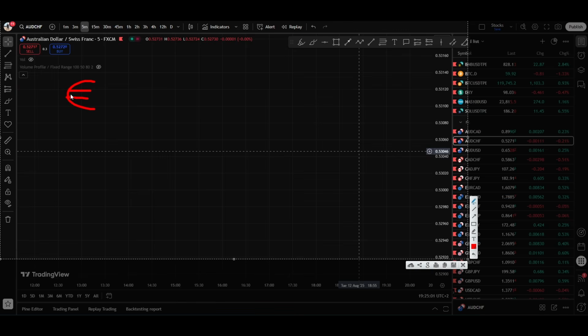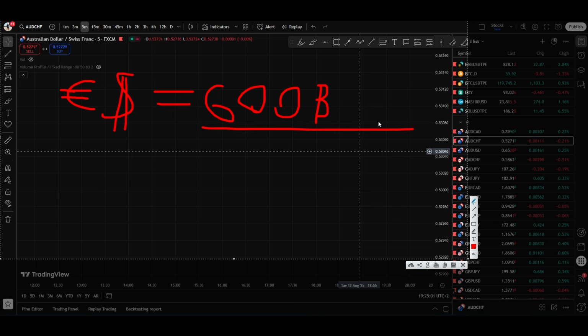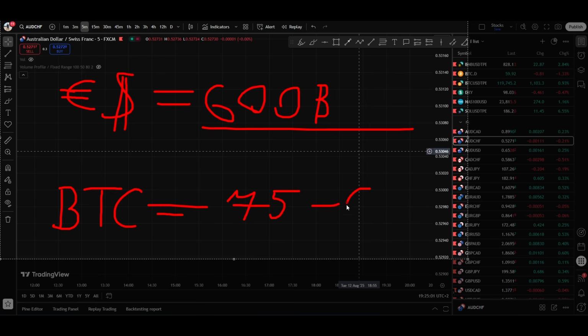If we take, for example, the trading volume of the euro to US dollar currency pair, it's about $600 billion per day. Meanwhile, Bitcoin, which is known worldwide, has a volume of about 60 to 75 billion. So that's almost 10 times less. Sometimes, depending on the situation, the volume is 8 to 10 times smaller. As a result, our analysis doesn't work as well, our levels don't play out the same way, and it's much harder for us to trade cryptocurrency if we're aiming to do high-quality analysis.